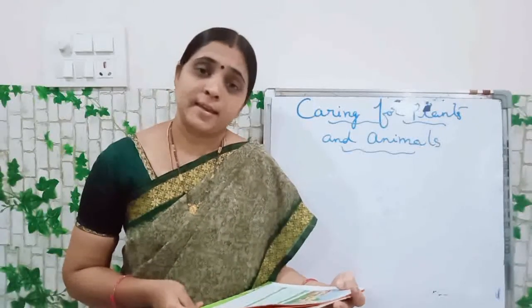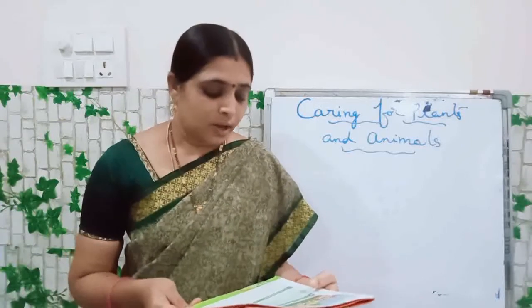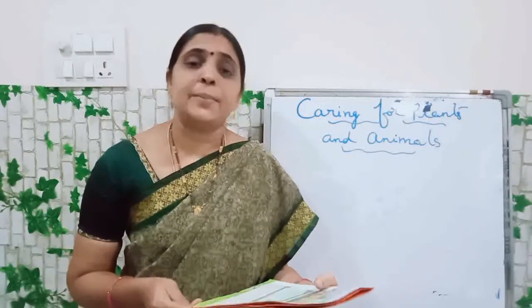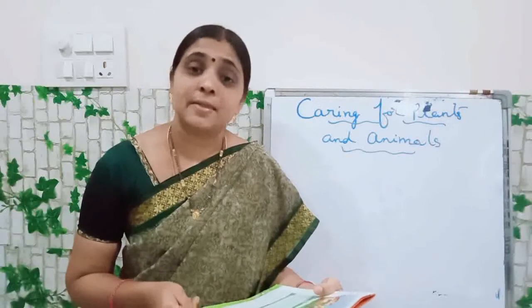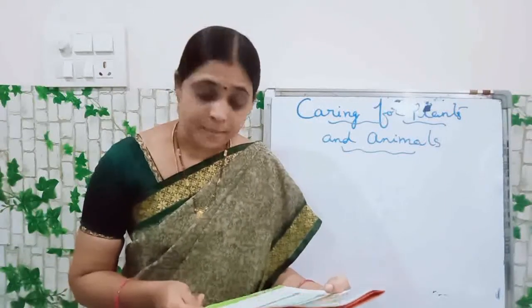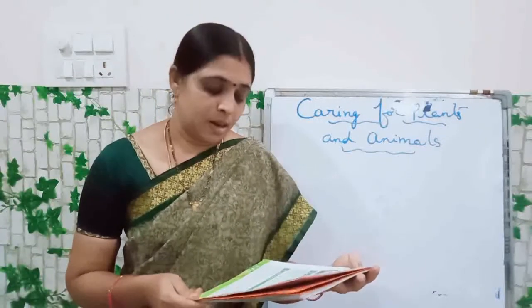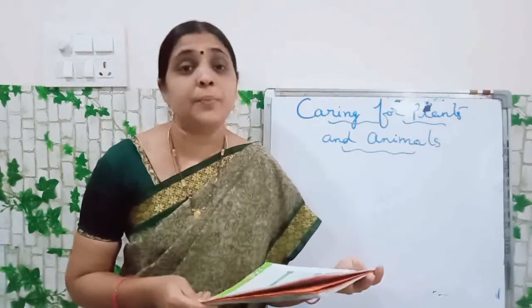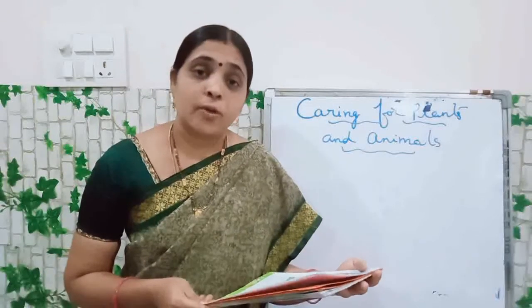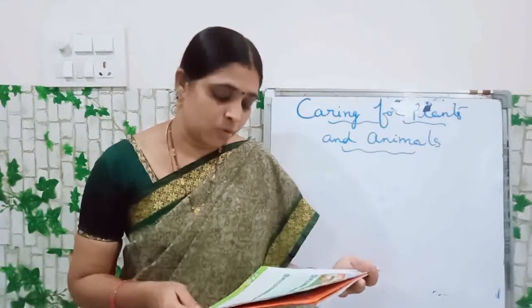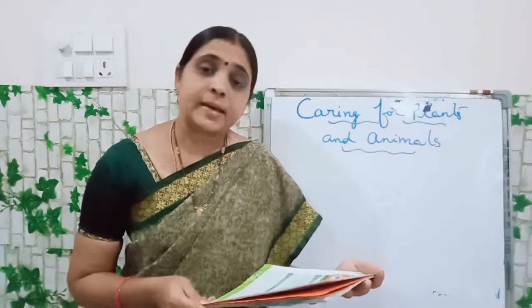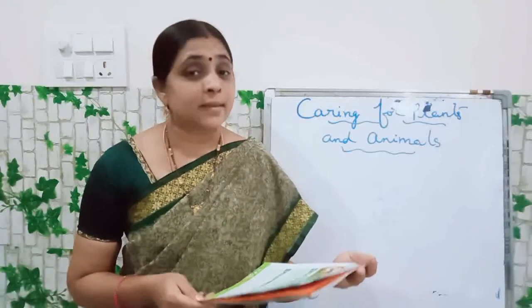Road. S-I-D-E-S. Sides. Roads. Okay. Some people, spelling S-O-M-E is some, P-E-O-P-L-E people. Some people also keep plants. Also, A-L-S-O, also, K-E-E-P, keep, P-L-A-N-T-S, plants.